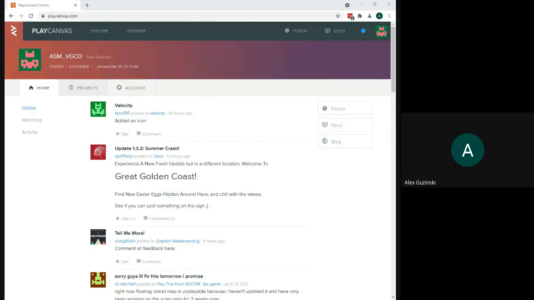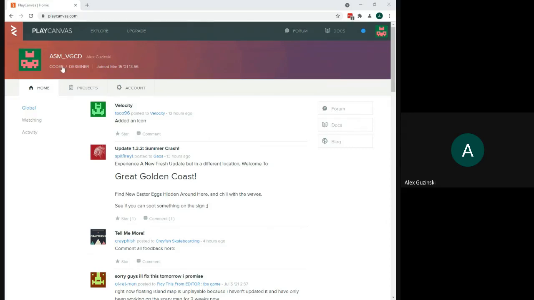We got a chance yesterday to just play around a little bit briefly in PlayCanvas. Today we are going to start making a very simple game using the engine. Okay. So just so we can see how to navigate things a little bit here.